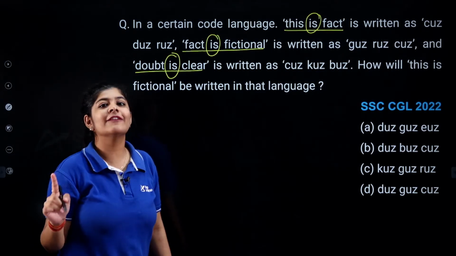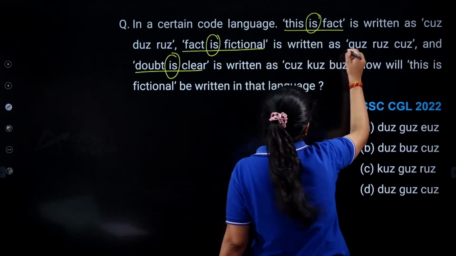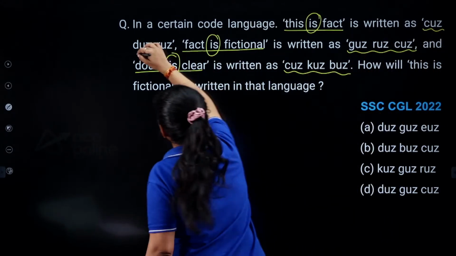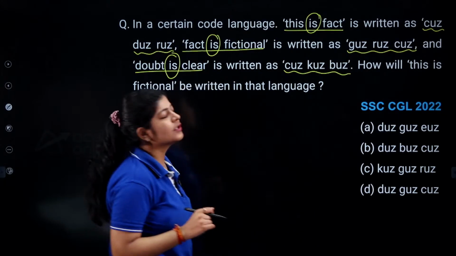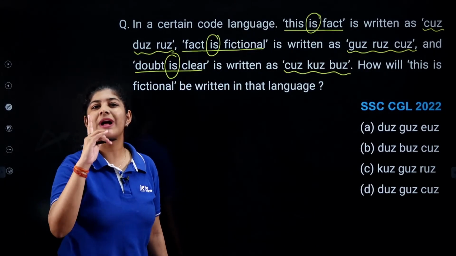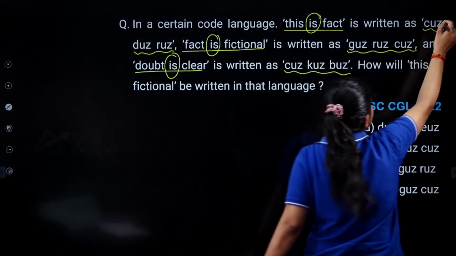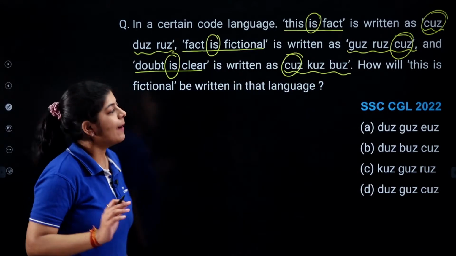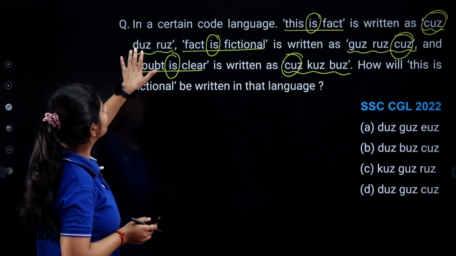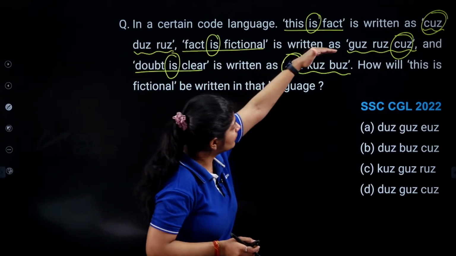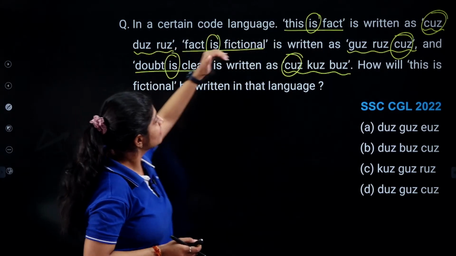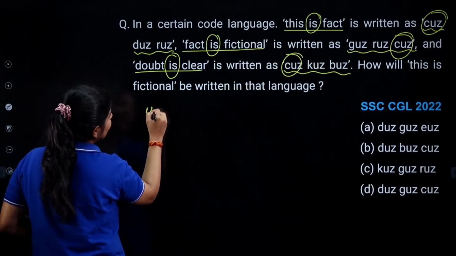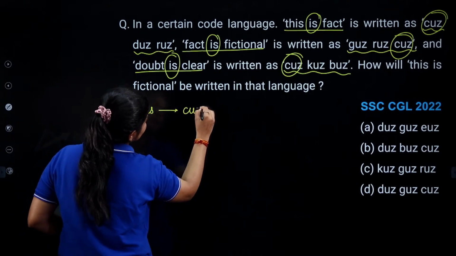Now just simply identify the common clue that we are having in all these given three lines. If you will observe carefully, we are having just one single word which is common, that is cuz. This is present in all these three lines. Apart from that, do we have does in every single line? No. Does? Yes, we do have, but in this one, no. So we can easily say that is coded as cuz, right?